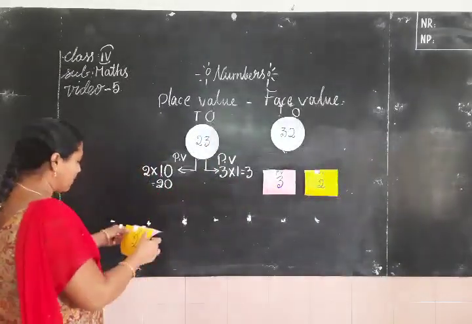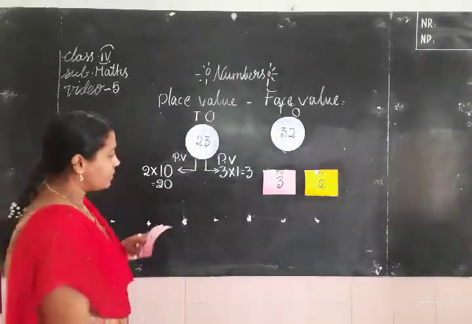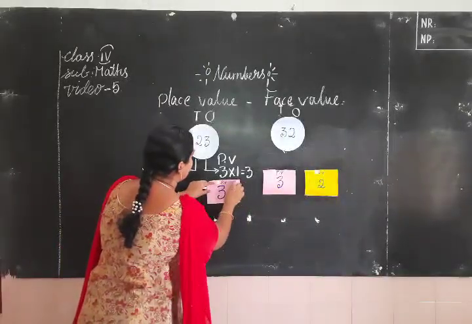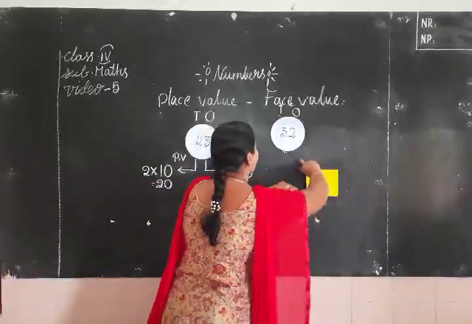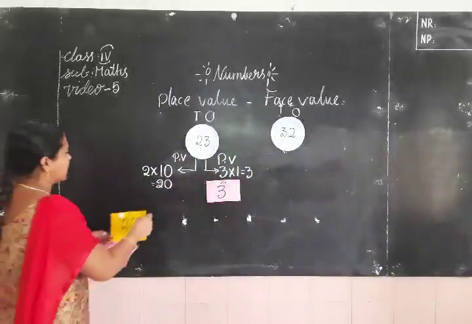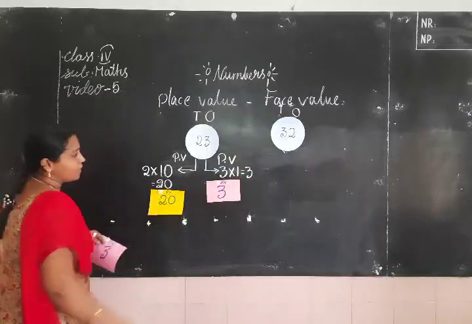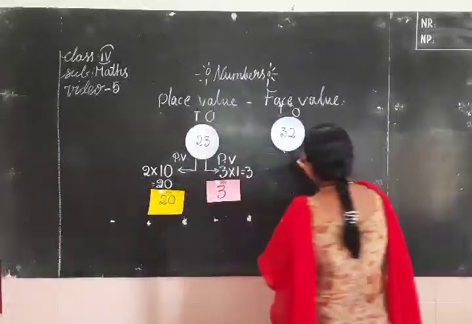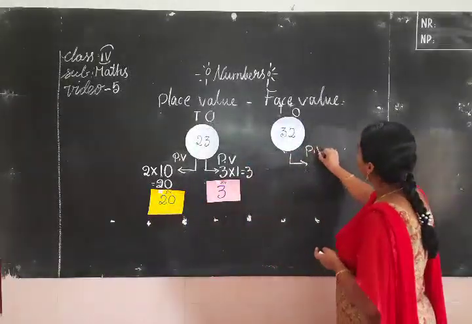Yes, children? Now, look at the board. The place value of 3 is 3. The place value of 2 is 20. Okay. Now I want to explain this number. Come on, tell me. I already explained here, no? Now tell me the place value of 2 here.